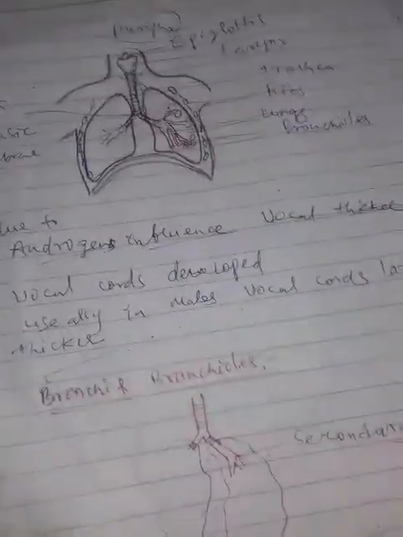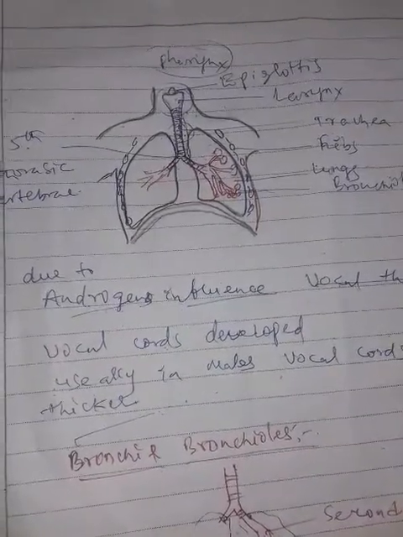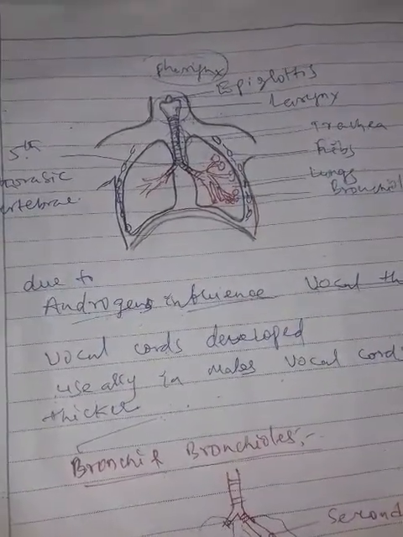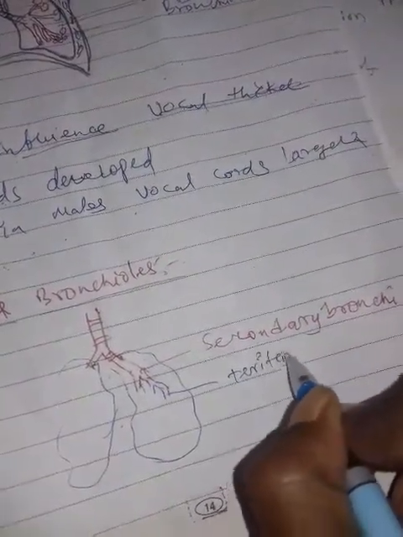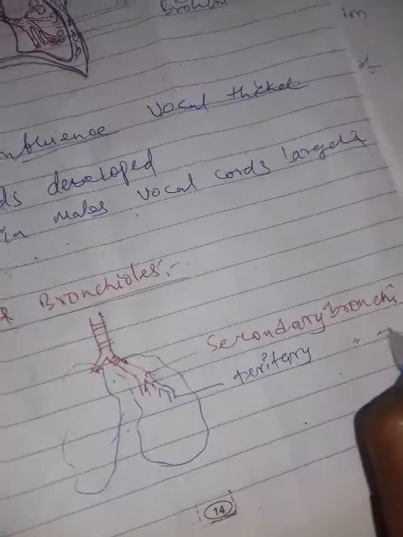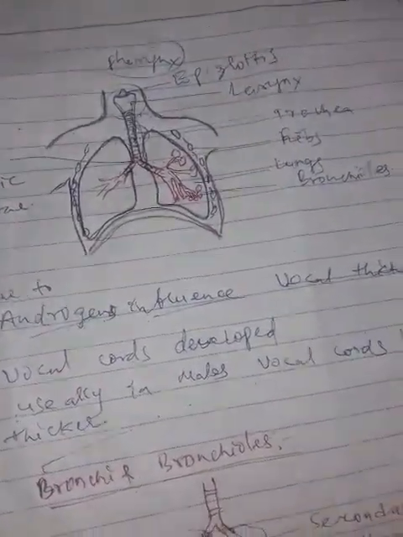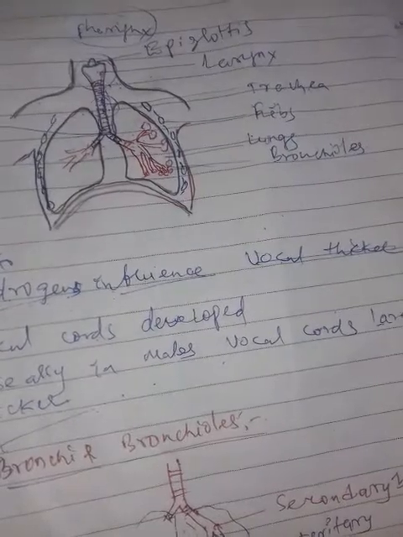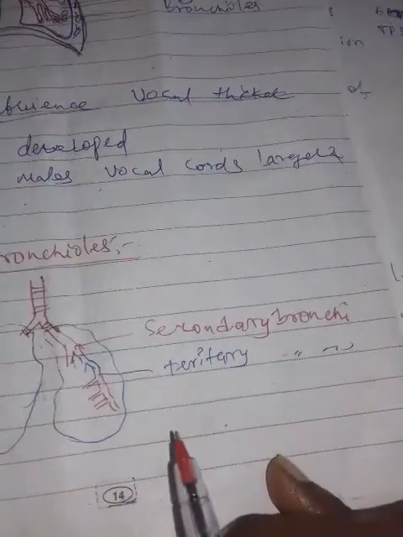Then the secondary bronchi again divide into two branches, called tertiary bronchi. The tertiary bronchi again divide into several bronchioles, called primary, secondary, and tertiary bronchioles.